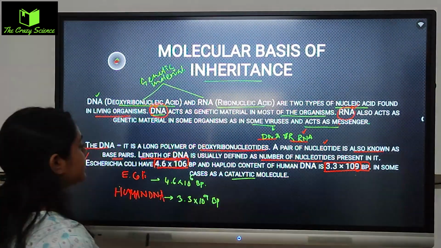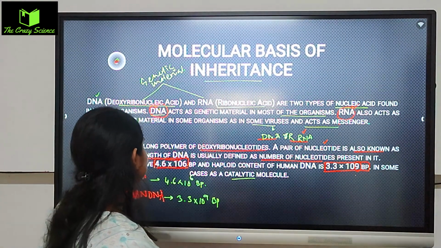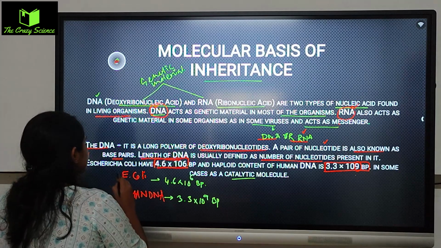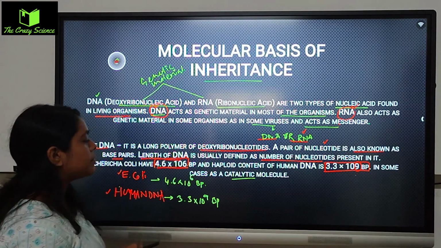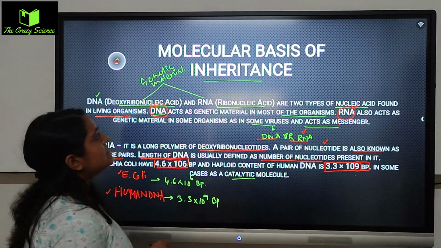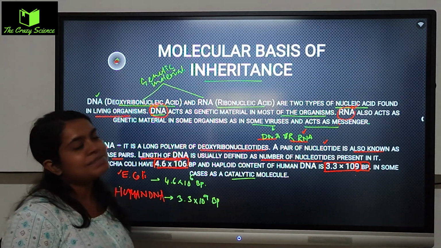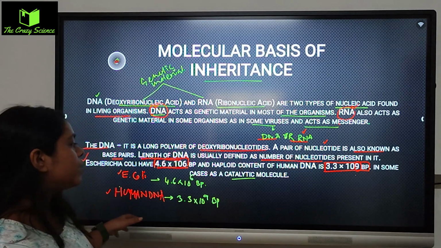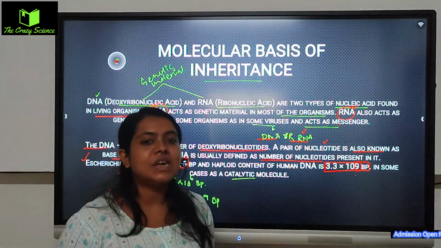In some cases as a catalytic molecule. So these are the E. coli and human DNA. These are the two types of base pair counts we can see, which are prime information for the molecular basis of inheritance, and these two can come as an MCQ.